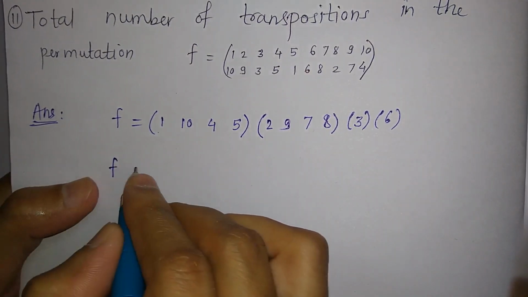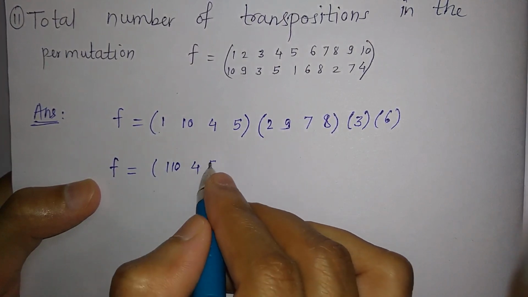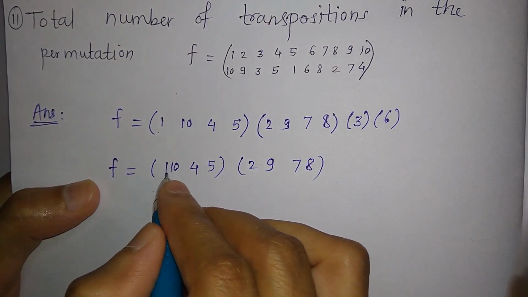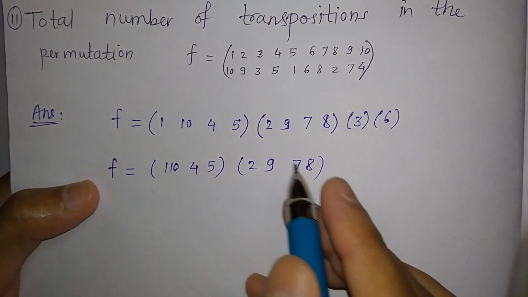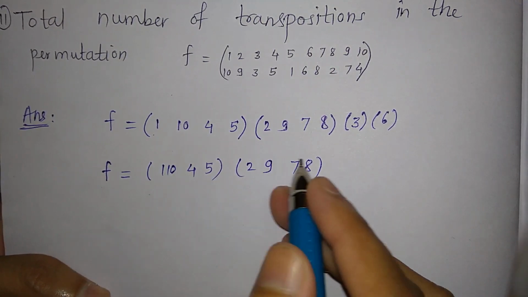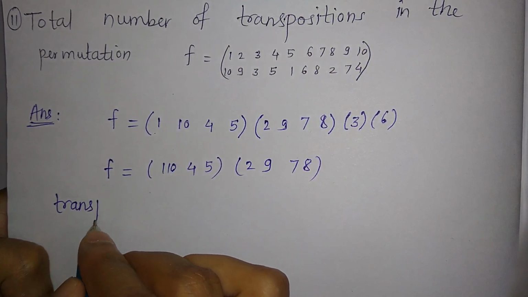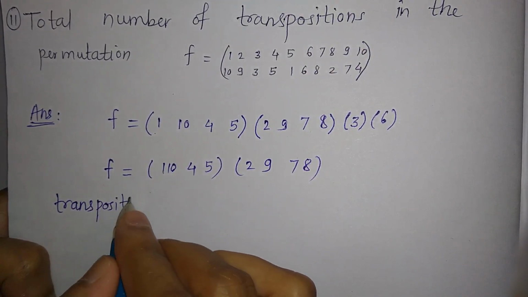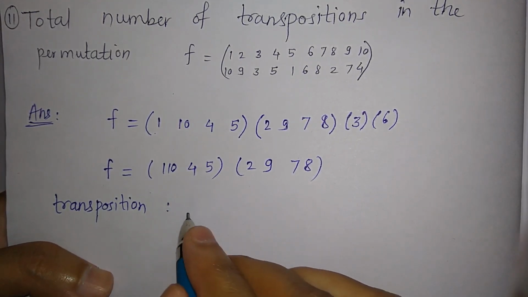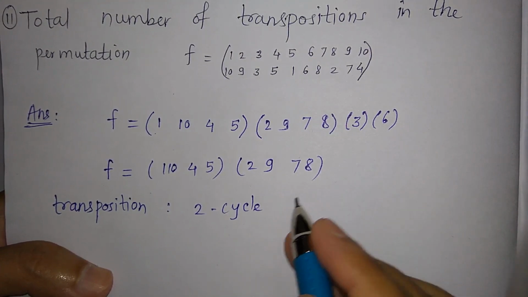So f is equal to 1, 10, 4, 5, 2, 9, 7 and 8. Okay. So here you just write these cycles in transposition. What is the meaning of transposition? It is a 2-cycle, or a cycle of length 2.